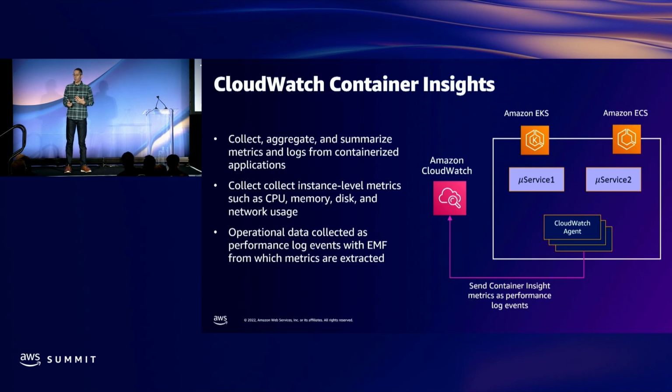And it uses something called performance log events. So what it will do is it will collect these metrics and these events in a log file and then actually ingest it through CloudWatch logs. So it allows for each event to have metrics across a wide array, basically all that cardinality, right, across multiple applications, services, and nodes. And then CloudWatch will extract the data out of the logs and automatically import it into Container Insights. And if you have custom data, it will import it into custom metrics.